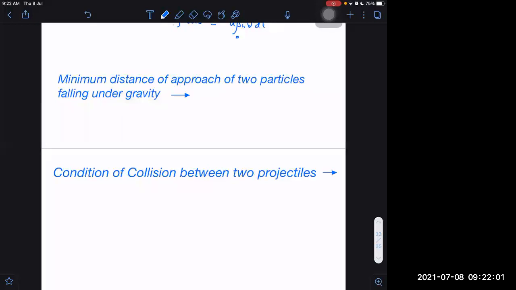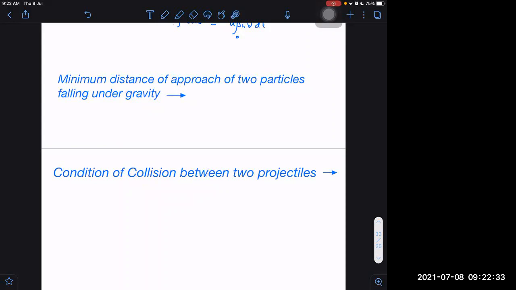What is completed? Flag fluttering. I told you, remember one line. What is that line? The flag flutters in the direction of the velocity of wind with respect to flag. In which direction does the flag flutter? Velocity of wind with respect to flag. Just remember this thing only. I can take some problem based on that. But if you remember this line only, then you will be able to do flag fluttering problems.